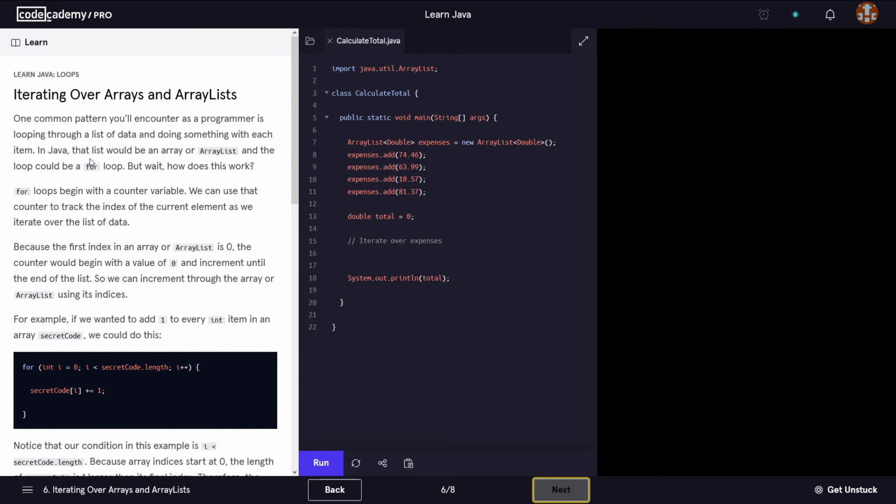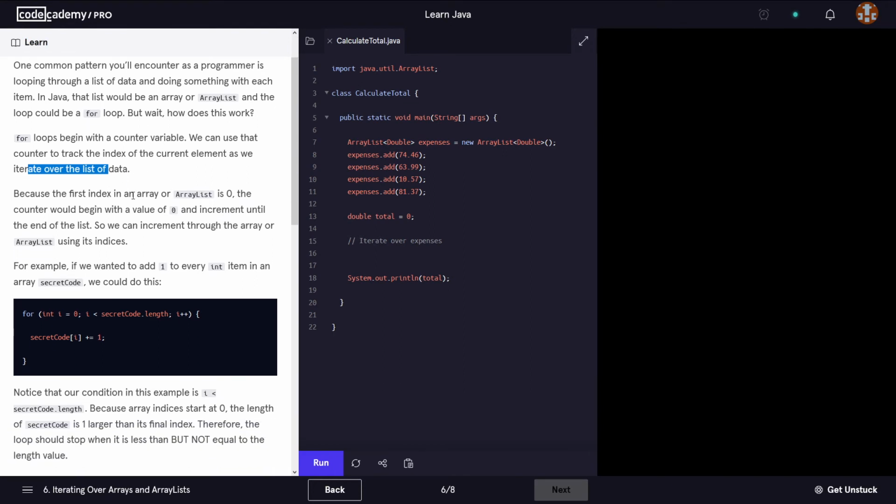In Java, that list would be an array or an array list, and the loop could be a for loop. But how does this work? For loops begin with a counter variable. We use that counter to track the index of the current element as we iterate over the list of data.